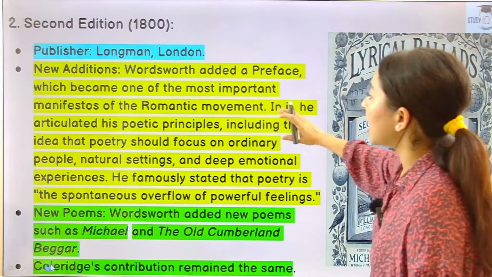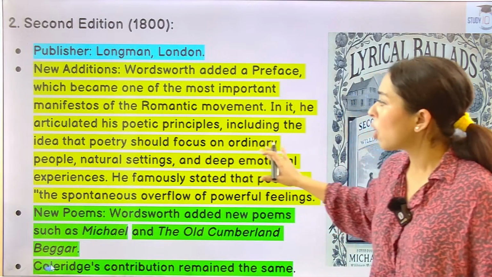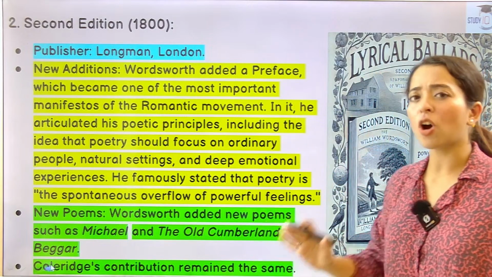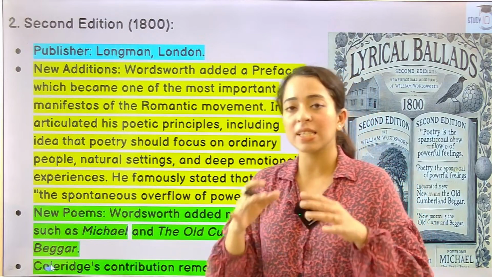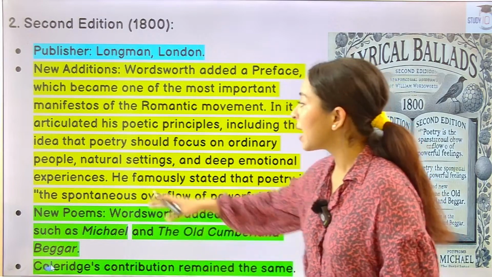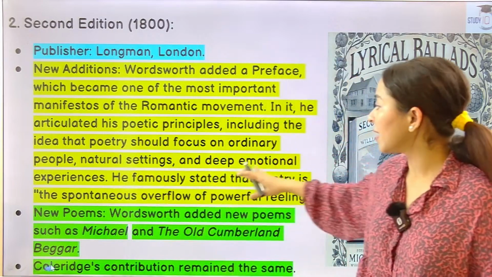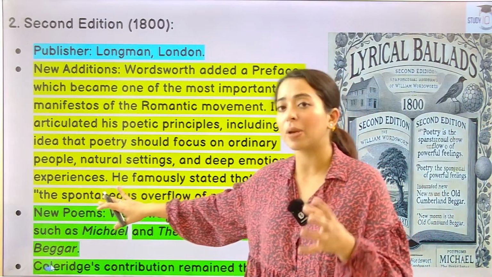In it he articulated his poetic principle, including the idea that poetry should be focused on ordinary people, on normal people, not on heroic figures. Because that is the essence. Write poems on normal people as they are, on ordinary life, natural settings and deep emotional experiences. Okay, so this was the crux, these were the points of the preface.